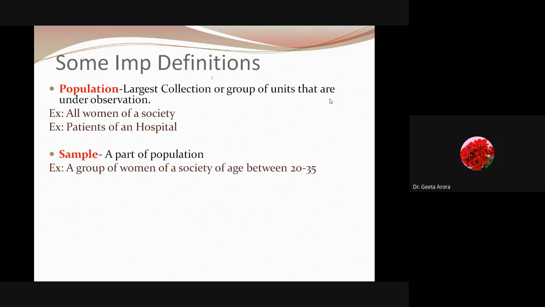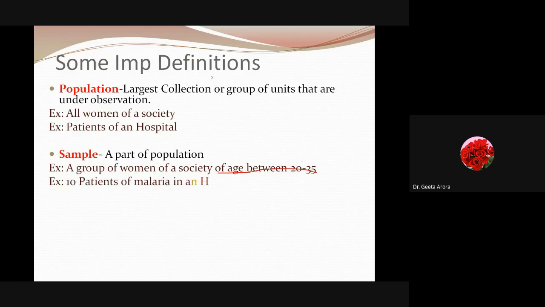For example, here we have taken the population as all women in the society, and here we are saying a sample is a group of women of the society aged between 20 to 35. Depending upon the scenario, a group of women falling in a particular age could be the criteria we are looking for in sampling. Correct.